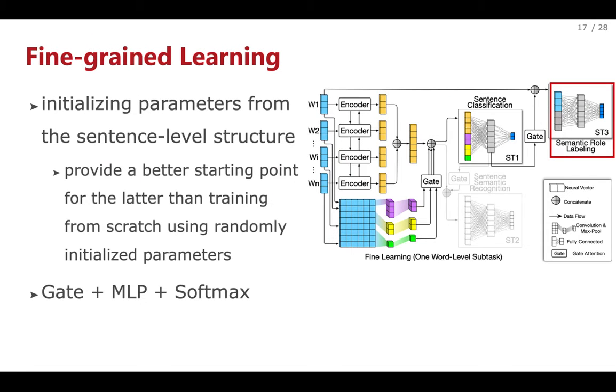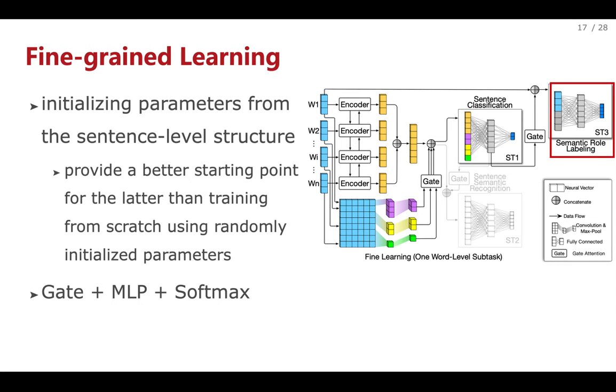Fine-grained learning. Note that the features of a small-scale classification task may be higher quality than the features of a large-scale classification task since this small-scale classification task has relatively sufficient training data. Based on that, compared with sentence-level tasks, we regard the word-level tasks as relatively large-scale classification tasks, initializing parameters of the word-level task from the sentence-level tasks and later fine-tuning it. The transfer of parameters can provide a better starting point for the latter than training from scratch using randomly initialized